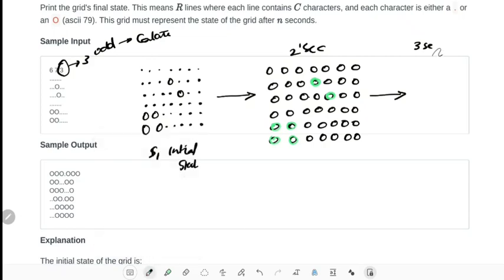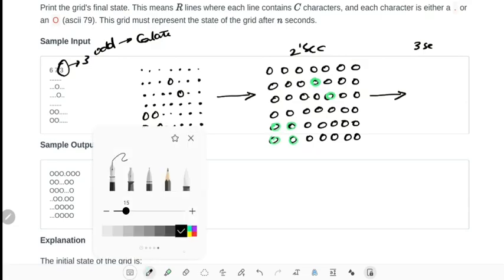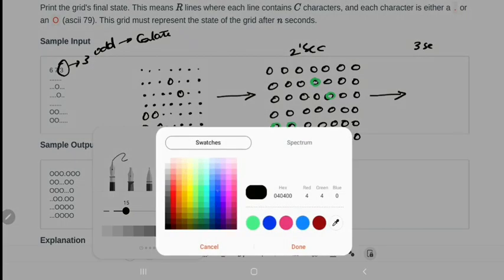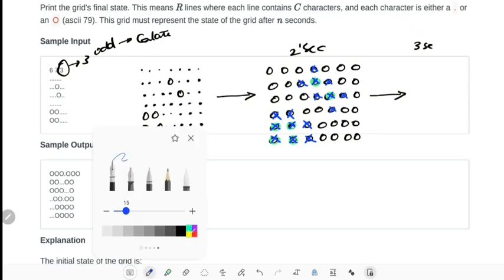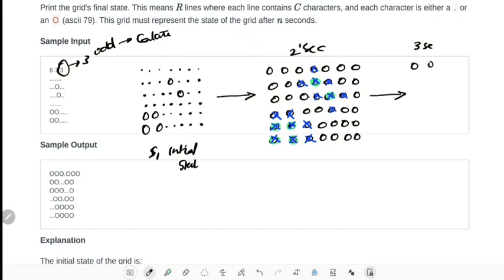So our new output will be like this. If these 4 get detonated, then all their subsequent bombs will also get destroyed. If this one gets detonated, all its subsequent bombs will get destroyed. Okay, all these cells will get detonated. So our new output will be like this: O O O dot, since it gets destroyed, and there is no chain reaction, so it won't propagate.